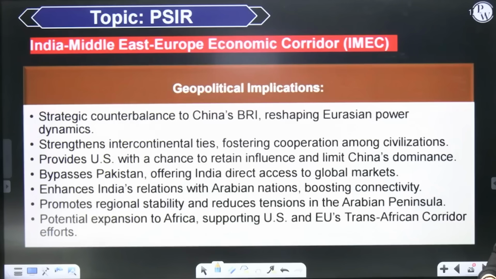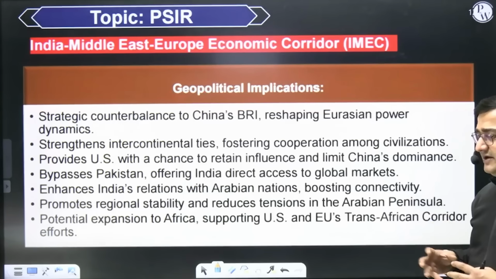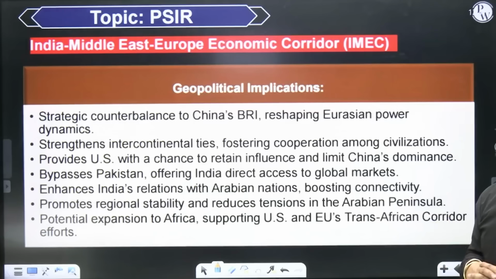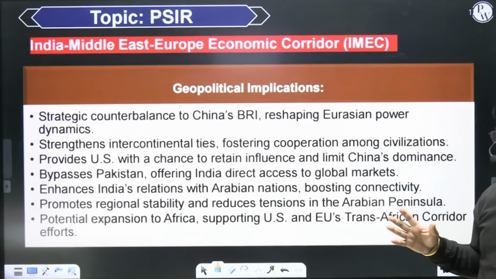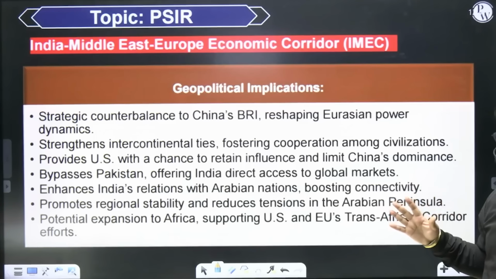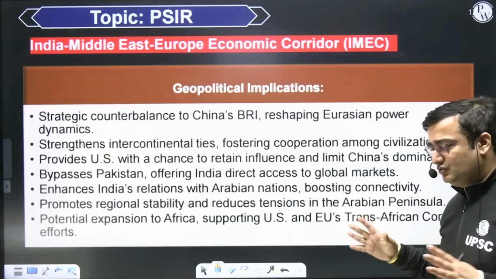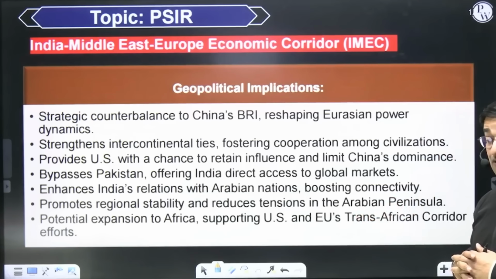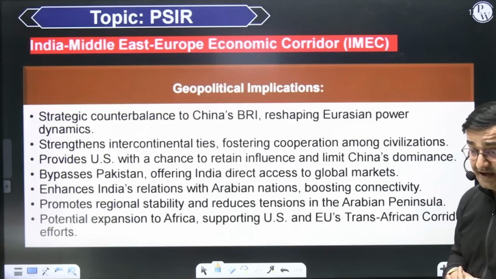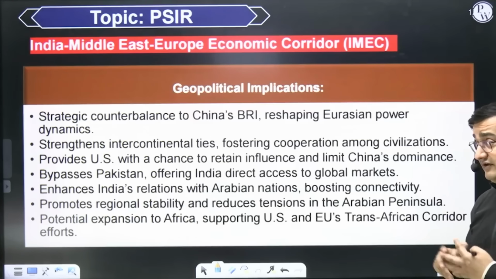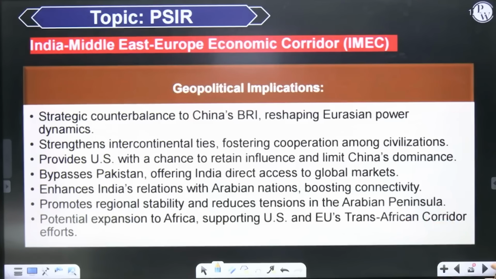And moreover, India's relations with the Arabian Peninsula, important Arab nations, rich Arab nations, will also get a significant boost. So Indian companies would also get access to all these countries. And moreover, China is not a part of this economic trade corridor, so it would prove beneficial for us. It will increase our influence in the entire region, also in Africa, because eventually this trade corridor would be expanded. So it will also help in increasing India's influence in Africa.